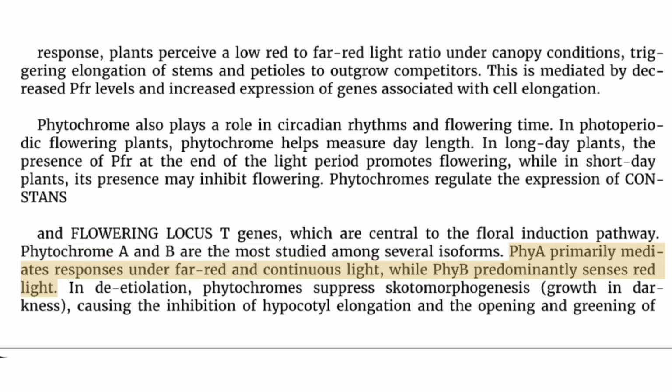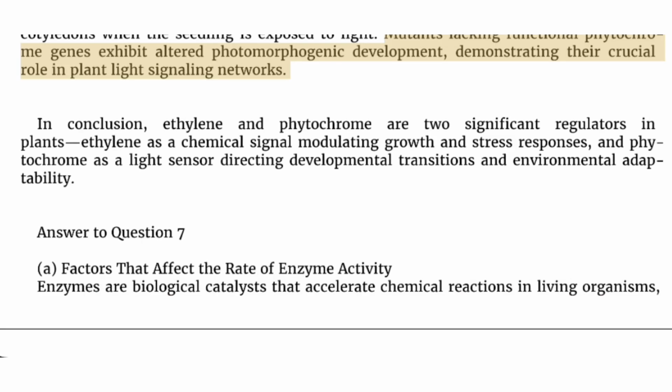Phy A primarily mediates responses under far-red and continuous light, while Phy B predominantly senses red light. In de-etiolation, phytochromes suppress scotomorphogenesis, growth in darkness, causing the inhibition of hypocotyl elongation and the opening and greening of cotyledons when the seedling is exposed to light. Mutants lacking functional phytochrome genes exhibit altered photomorphogenic development, demonstrating their crucial role in plant light signaling networks.